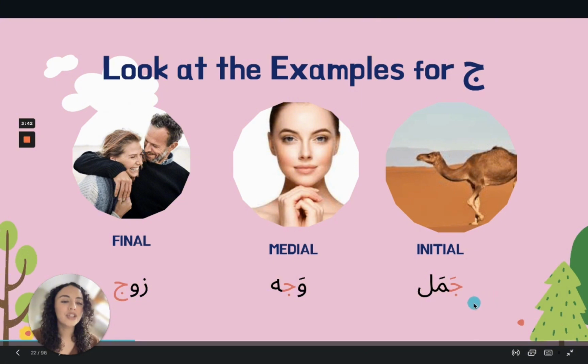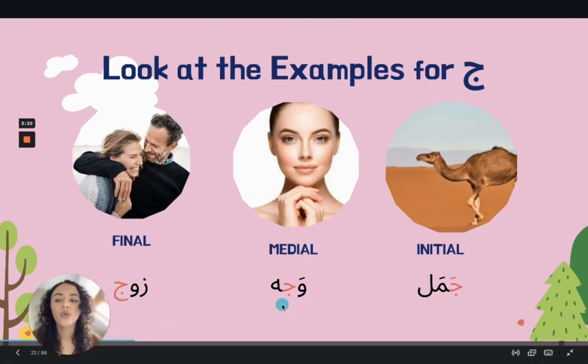Here we have Jeem for Jamel. Jamel means camel. Here, we can see that it is at the beginning of the word. This is what the Jeem looks like. Now let's move on to the middle of the word.